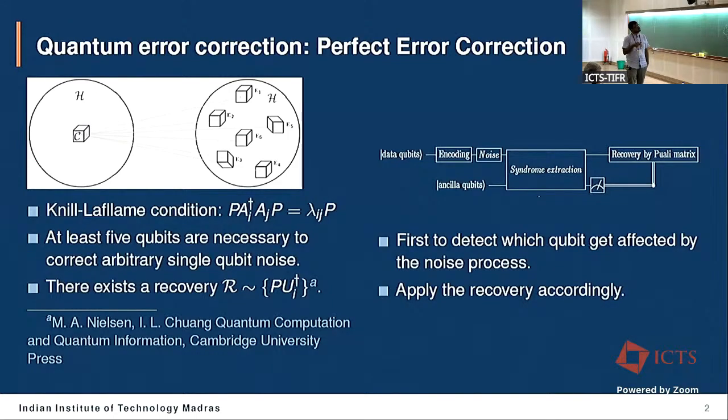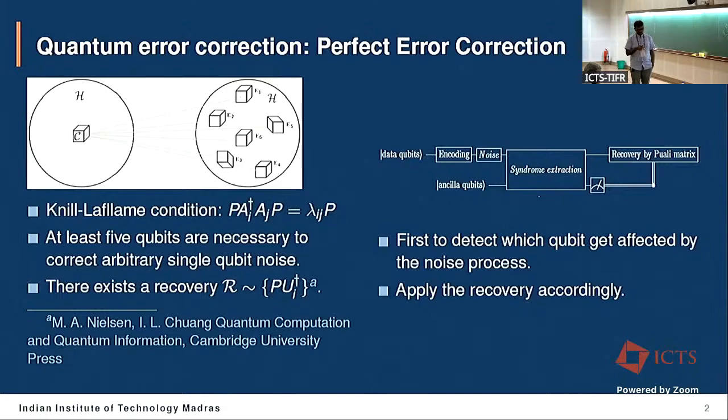This detection is known as syndrome extraction or syndrome detection, and the whole procedure, the syndrome detection and the recovery feedback, can be modeled with a recovery operator characterized by these operators. P is the projector onto the code space, and the U_i are the unitary operators that come out from the polar decomposition of the operator A_i followed by P.